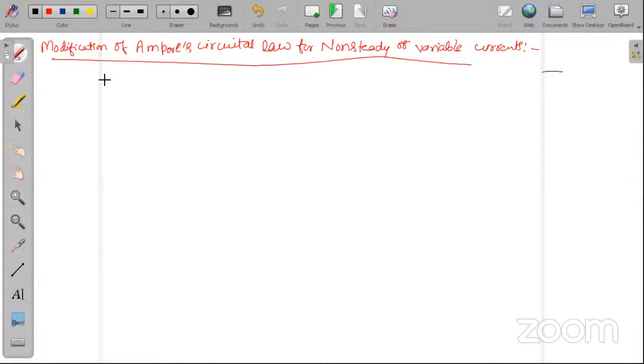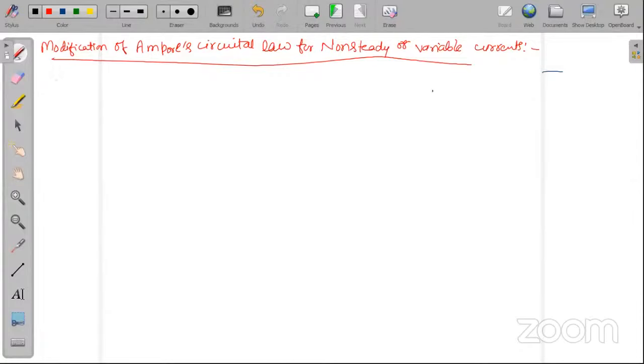Yes, students. Okay, so modification of Ampere's circuital law for variable currents. For that, we have to make one clarity. What is one important necessary?